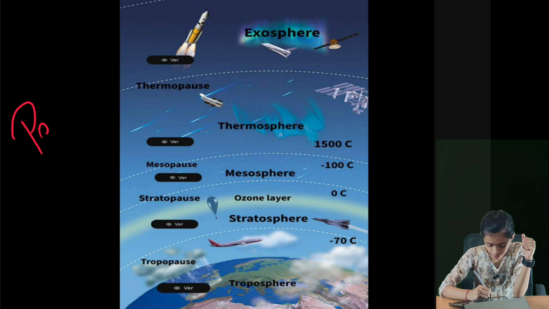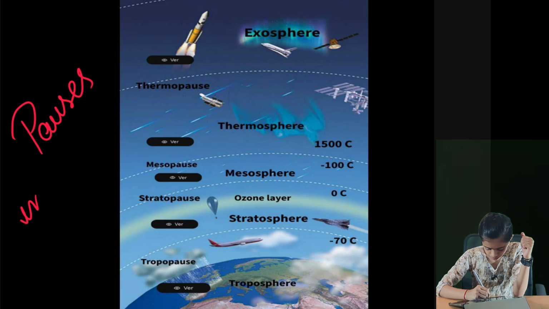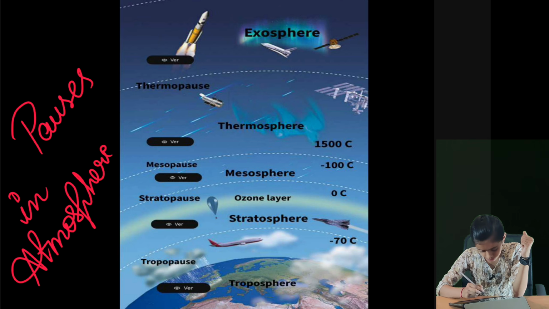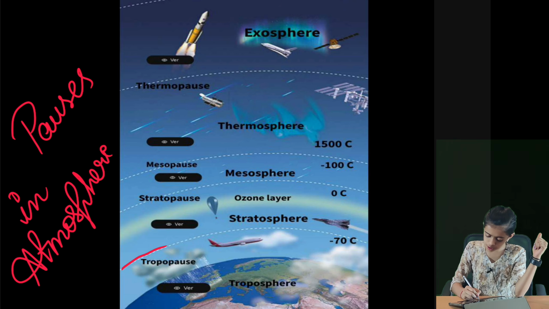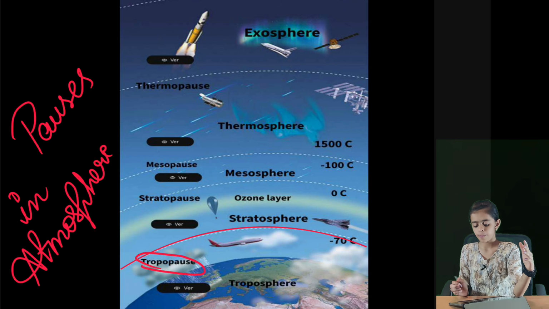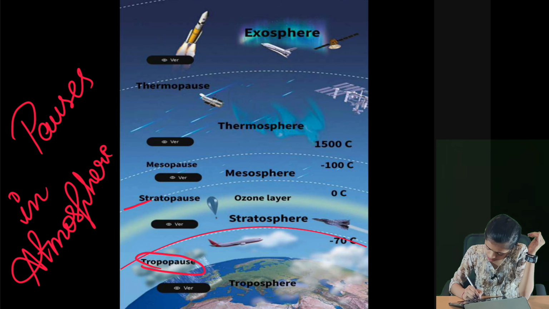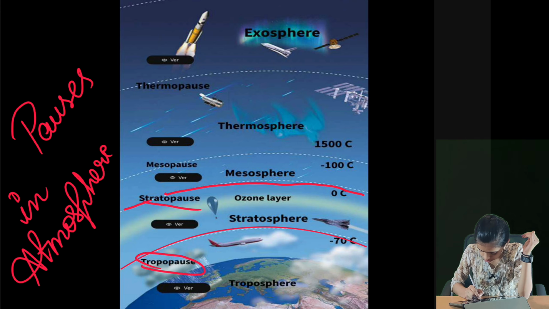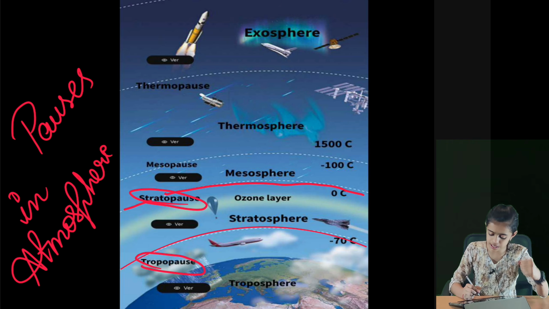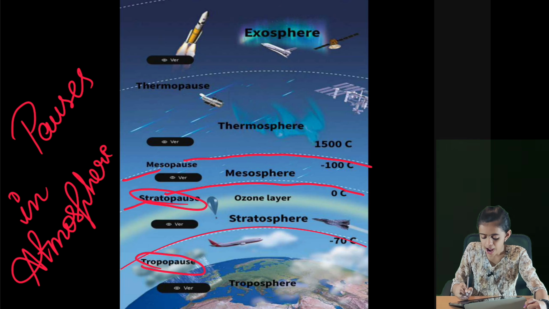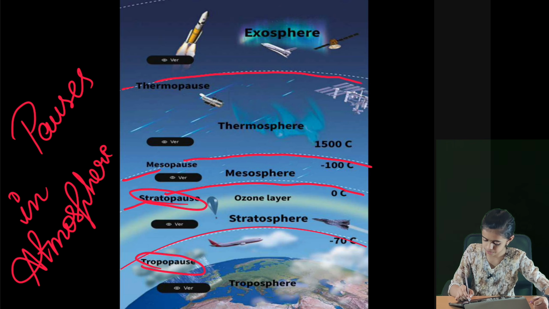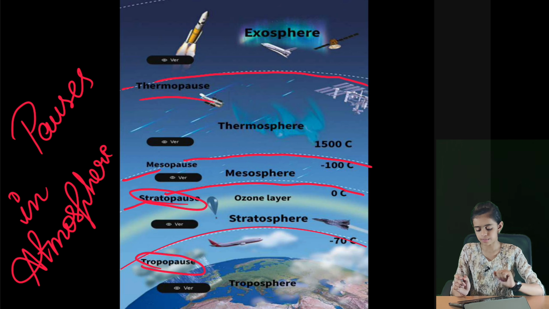Next we will learn about the pauses in the atmosphere. The boundary line between the troposphere and stratosphere is tropopause, and the boundary line between the stratosphere and mesosphere is stratopause, and the boundary line between the mesosphere and thermosphere is mesopause. And the boundary line between the thermosphere and exosphere is thermopause. These are the pauses in the atmosphere.